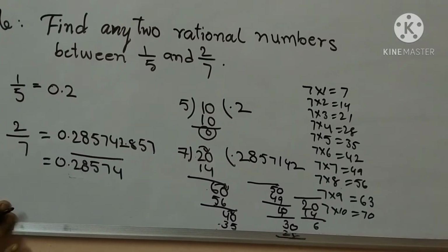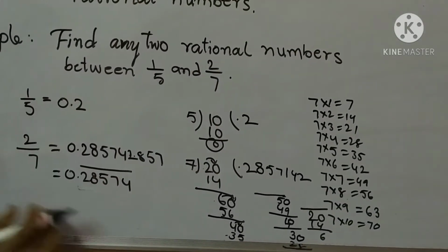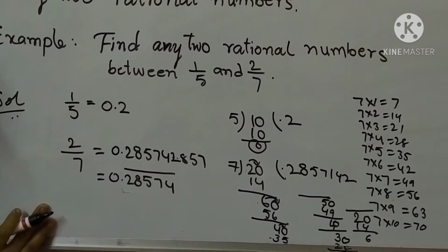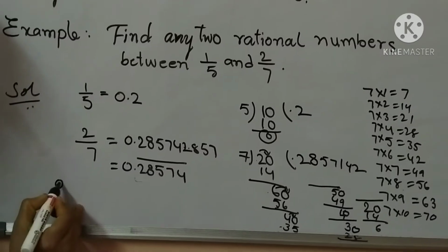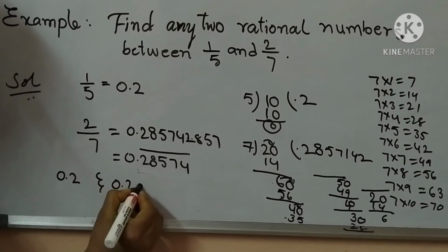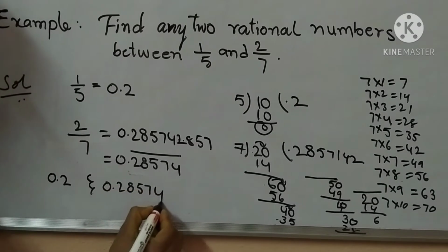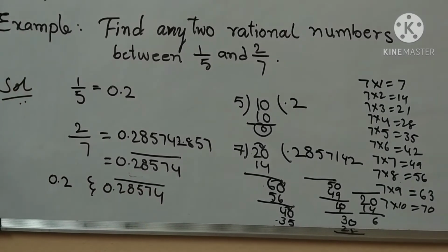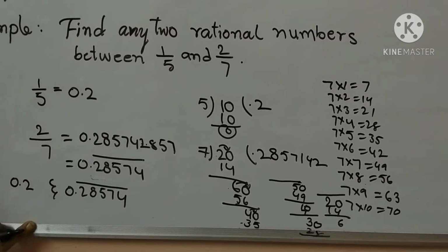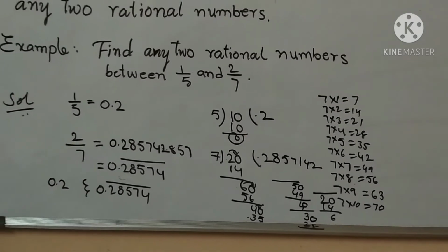Did you understand, children? Decimals are also included among these numbers. So here 0.2 and 0.28574 are rational numbers between 1/5 and 2/7. Okay children, did you understand?